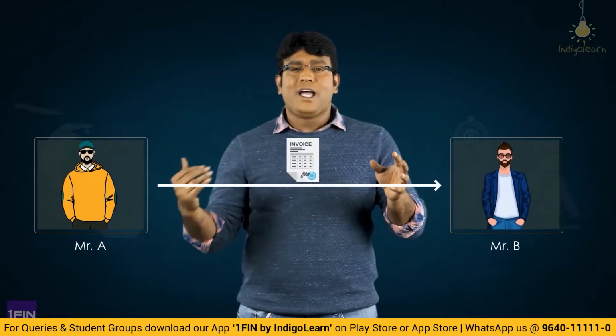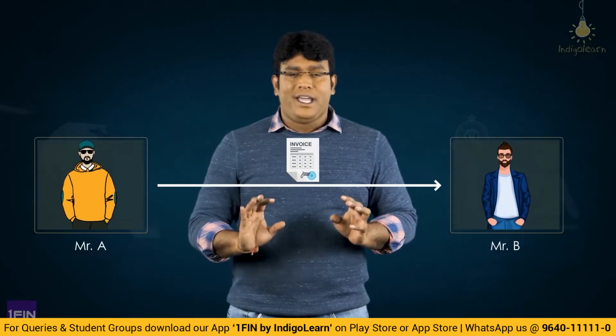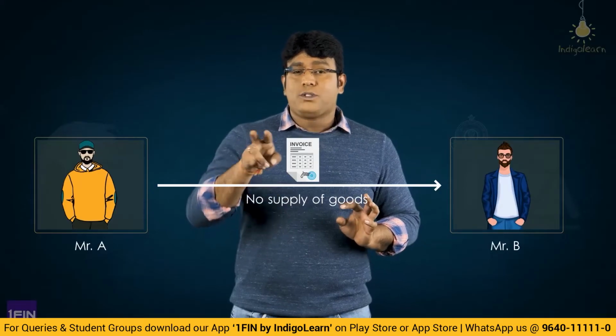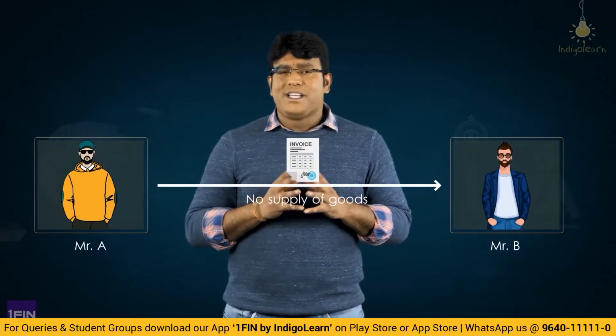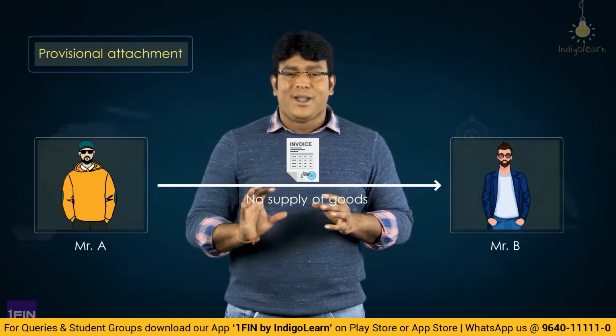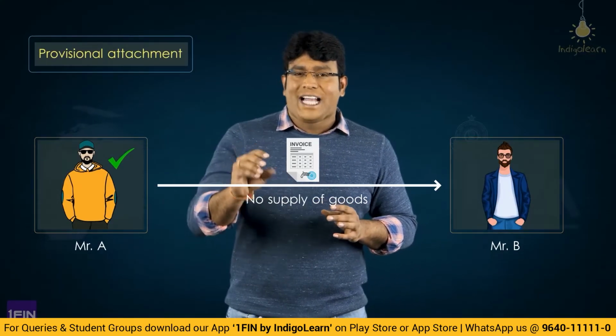Now one more interesting point to be noted here. So imagine a case like this. There is one person, Mr. A, who has issued an invoice to Mr. B without actual supply of goods or service. That means A has given an invoice to B and there is no supply of goods or services. That means the invoice is issued without actual supply by Mr. A to Mr. B. Now the point is very simple, that earlier the action of provisional attachment was taken only on the person Mr. A who has issued the invoice without actual supply.